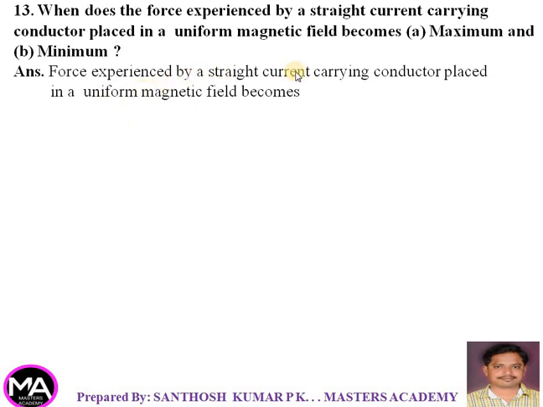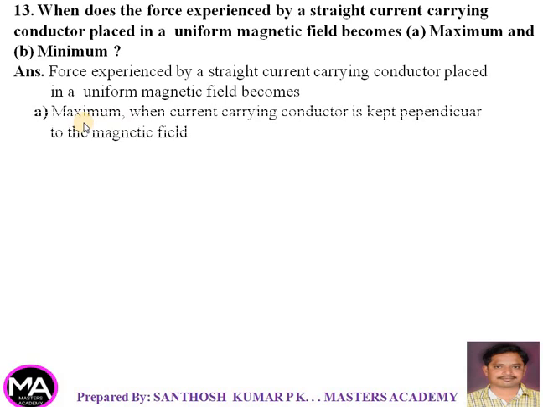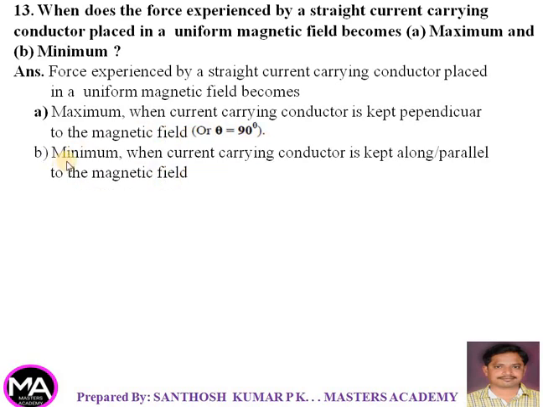Answer: the force experienced by a straight current carrying conductor placed in a uniform magnetic field becomes maximum when the current carrying conductor is kept perpendicular to the magnetic field, or you can also write when theta is 90 degrees. And it is minimum when the current carrying conductor is kept along or parallel to the magnetic field. You can also write it as theta is equal to 0 degrees.